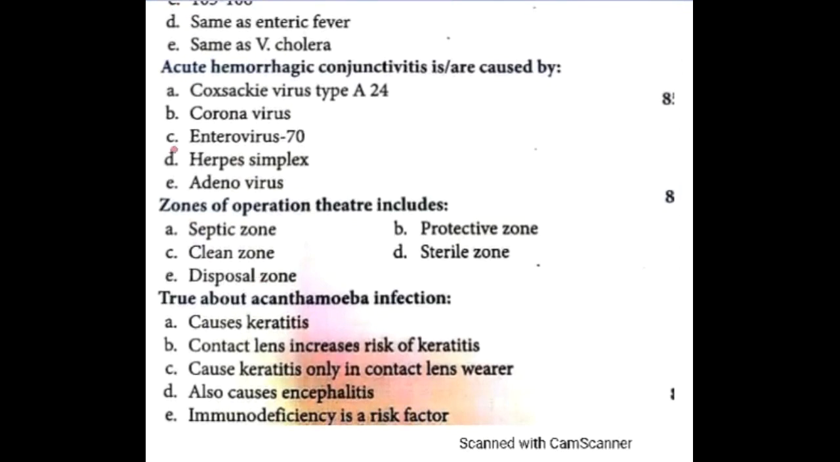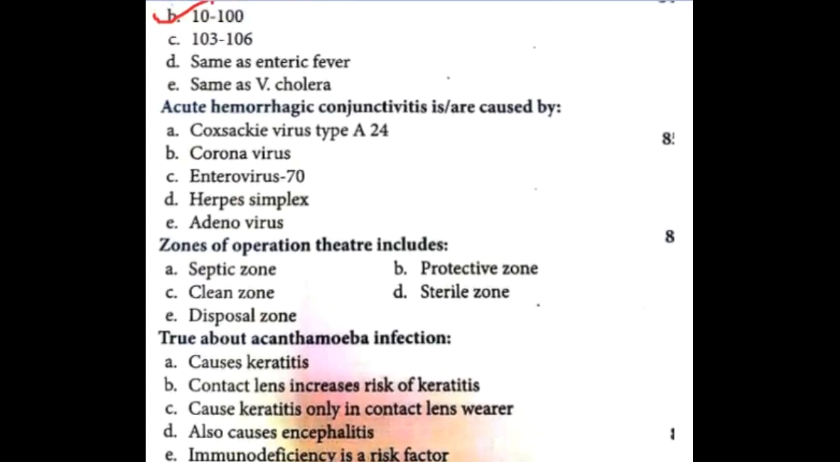Next question. Acute hemorrhagic conjunctivitis is caused by Coxsackie virus type A24 and enterovirus 70. Even adenovirus causes acute hemorrhagic conjunctivitis.